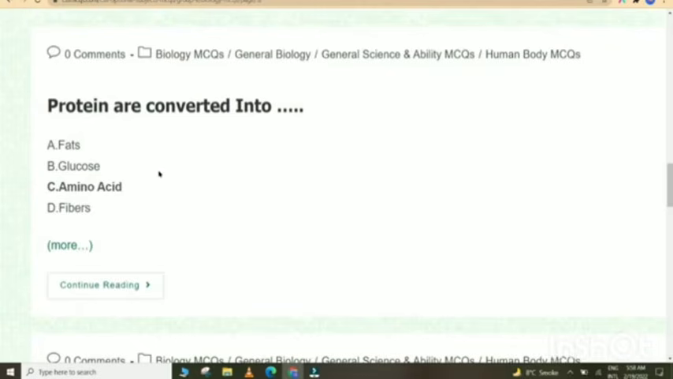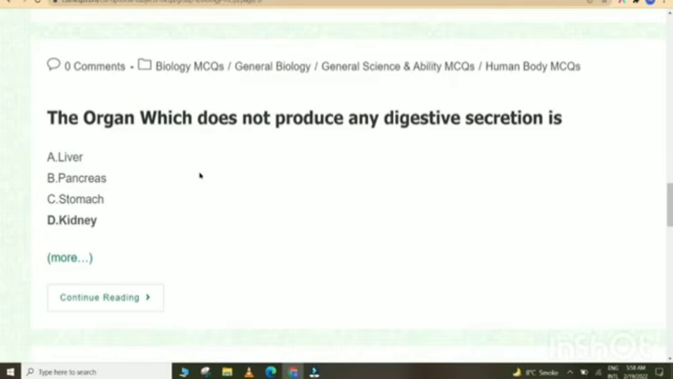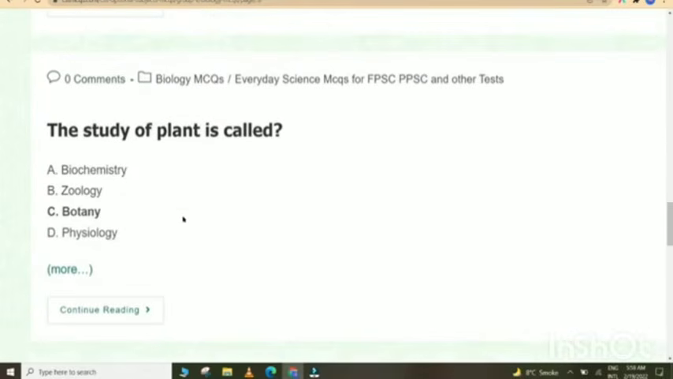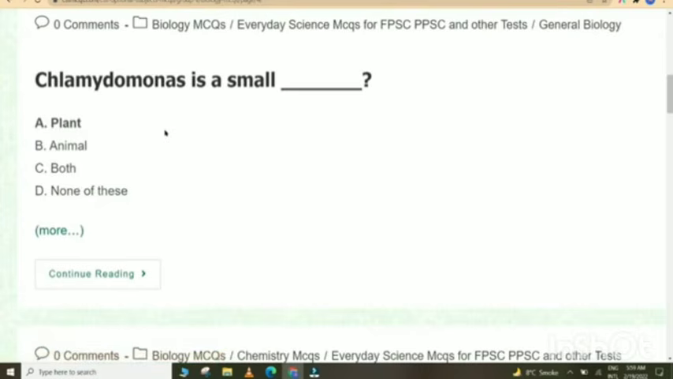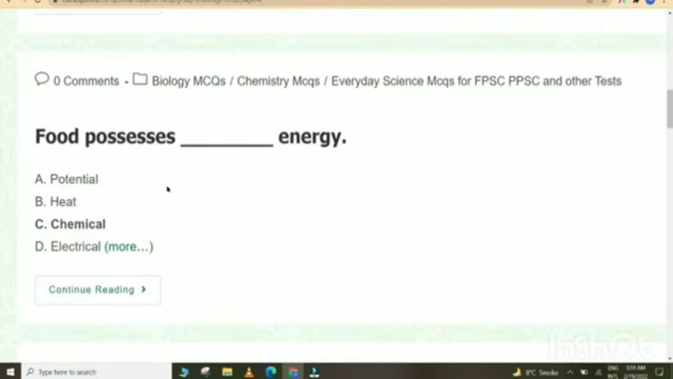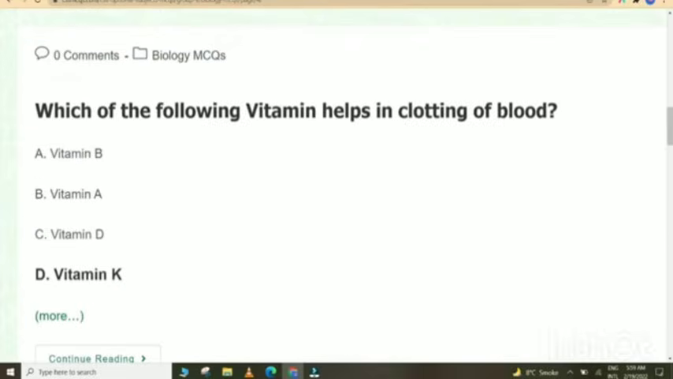Proteins are converted into amino acids. The organ which does not produce any digestive secretion is kidney. The study of plants is called botany. Chlamydomonas is a small plant. Food possesses chemical energy. Which of the following vitamins helps in clotting of blood? Vitamin K.